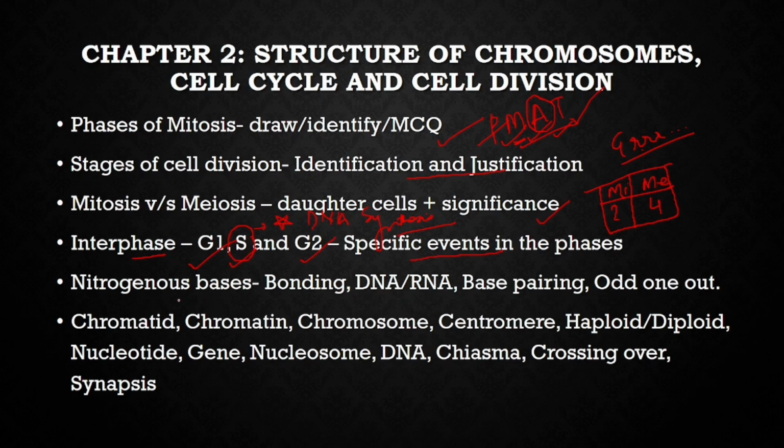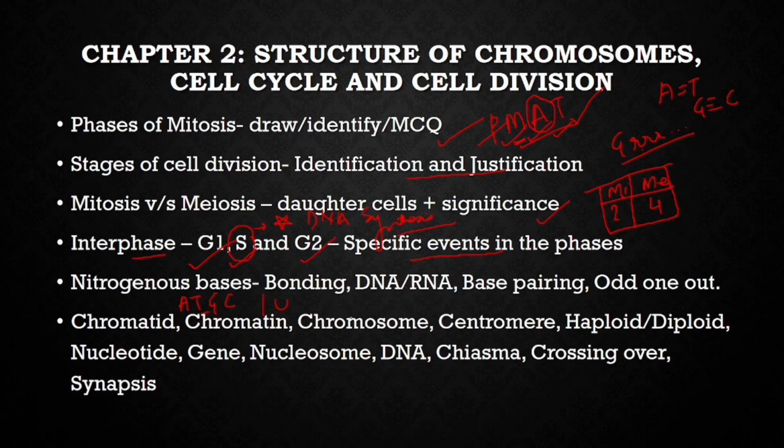Nitrogenous bases. What are the nitrogenous bases? The A, T, G, C. In case of RNA, in spite of T, there is U. Bonding, there are 2 bonds present between A and T, that is 2 hydrogen bonds. So A double bond T and G triple bond C. So this triple and double is what? Hydrogen bonds.